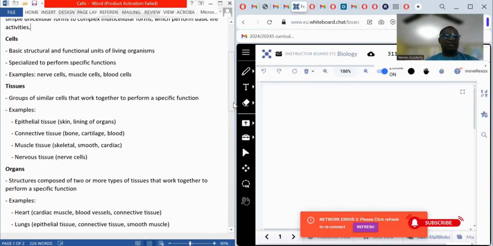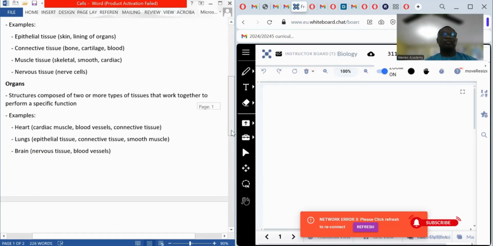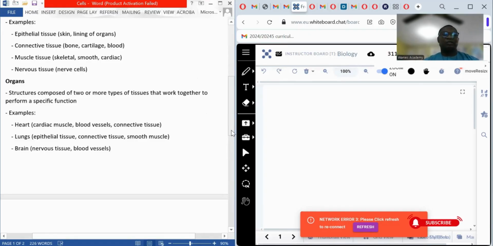When tissues aggregate, when they come together, when they work together and form a layer in the body of a living organism to perform specific function, they are known as organs. So organs are the collection or aggregation of what? Various tissue which perform specific function in the body of organism. The heart, the lungs are examples of what?